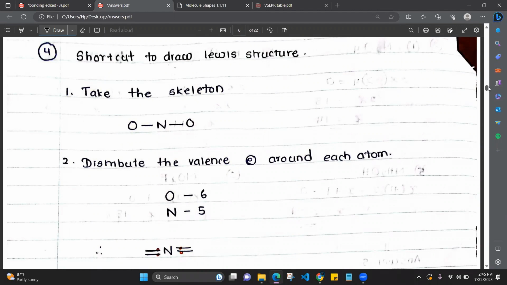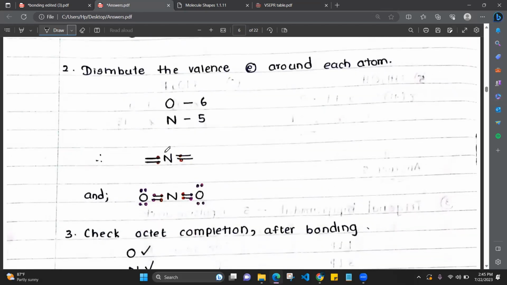If you need to save time and you need to learn the shortcut, please listen to it very carefully and draft the text, okay? So this is the shortcut to draw the Lewis structure. First, you draw the skeleton, oxygen, nitrogen, oxygen. Then distribute the valence electrons around each atom. For oxygen, normally how many valence electrons are there around the oxygen atom? 6. Nitrogen, 5. For oxygen, first we'll put the 6. 1, 2, 3, 4, 5, 6. For this oxygen also 1, 2, 3, 4, 5, 6.